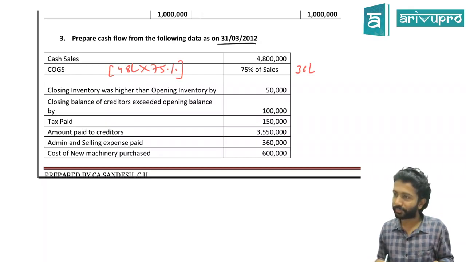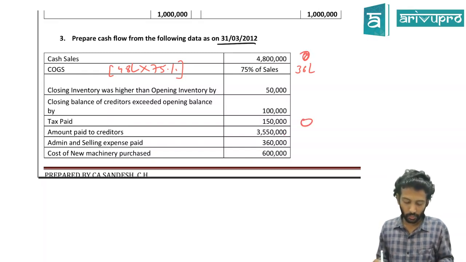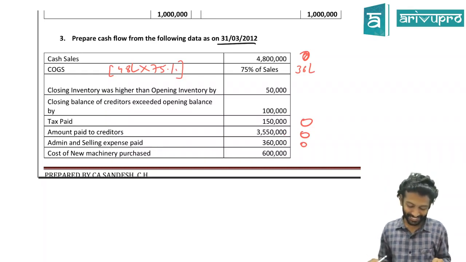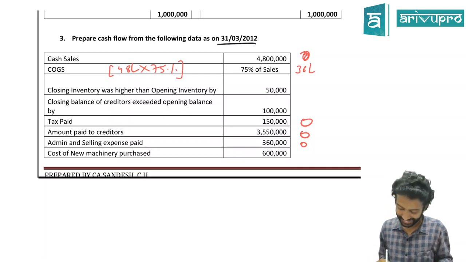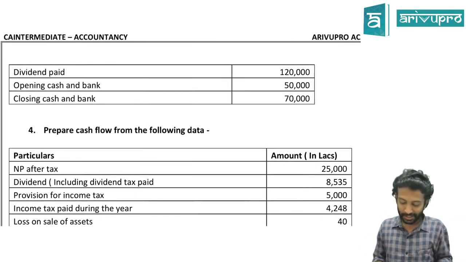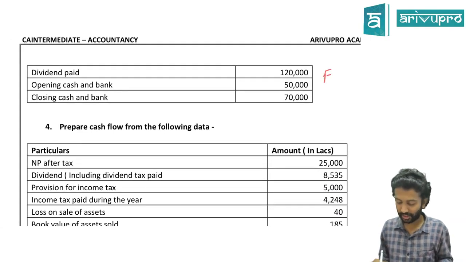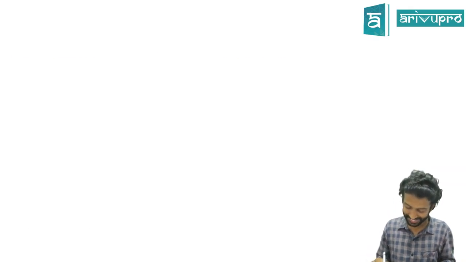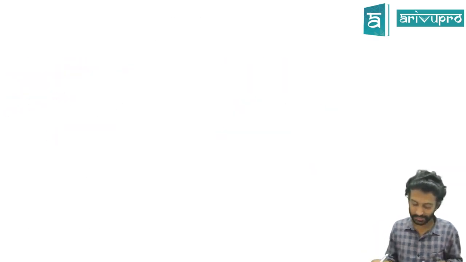Tax paid is how much? 1,50,000. It will go under O. Cash sales also will go under O. What about the COGS, inventory and all? We don't know why they gave that. Yes, we'll figure it out. Amount paid to creditors also O. Admin selling expense also O. Cost of new machinery purchased is I. And dividend paid is a finance activity. So it's a very small problem, isn't it? Calculator could have solved it. Anyways, we'll do it.